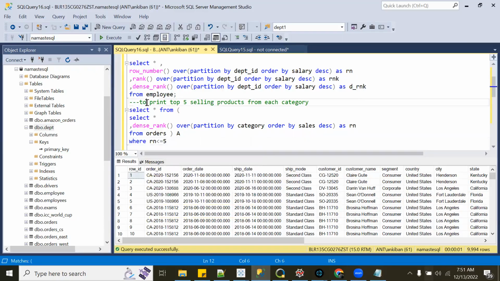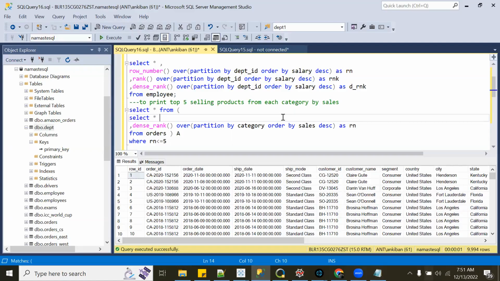I want to print the top 5 selling products from each category, top 5 by sales. Whoever has maximum sales, I want the top 5 products in each category. So we have 3 categories, so we should have 15 rows.